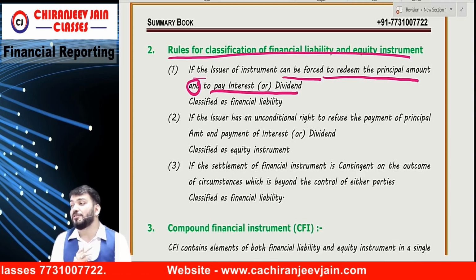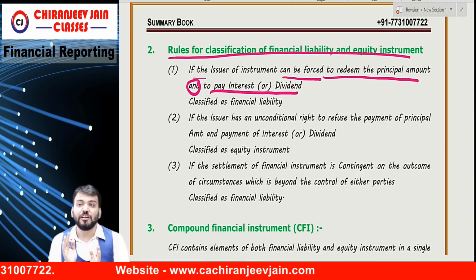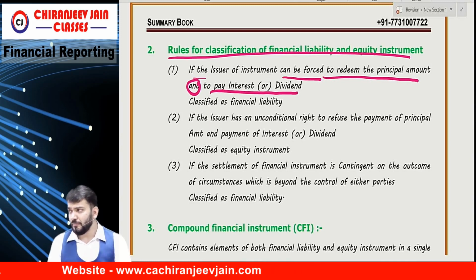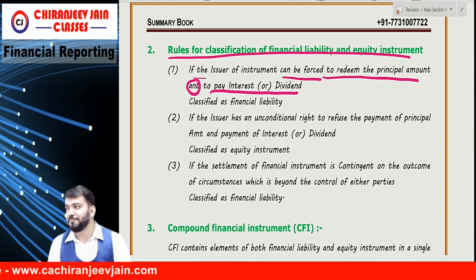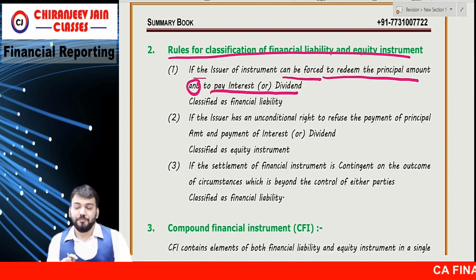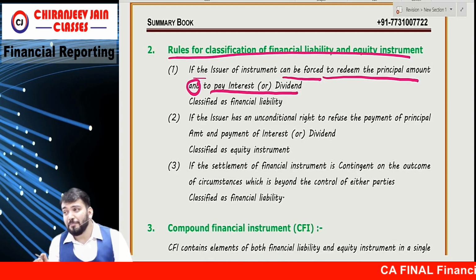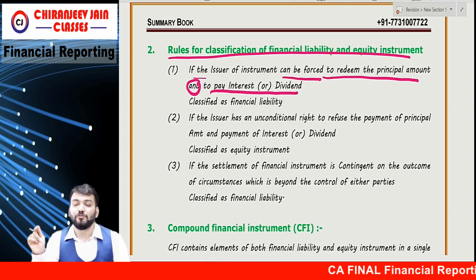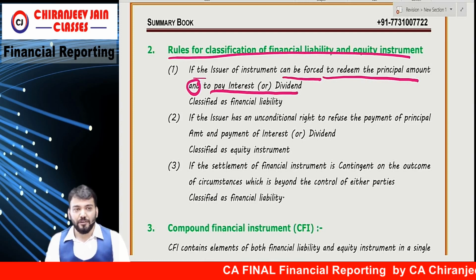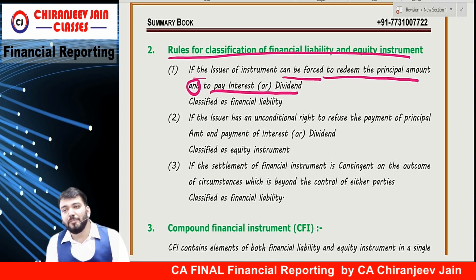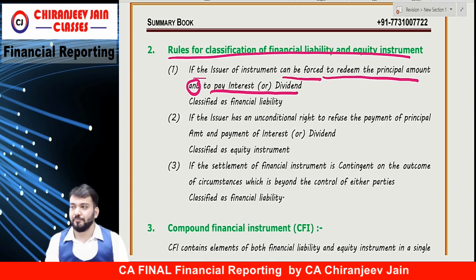So what does cumulative mean? Whenever preference dividends are not declared, they are carried forward to the next year.